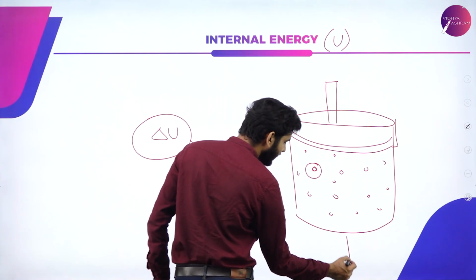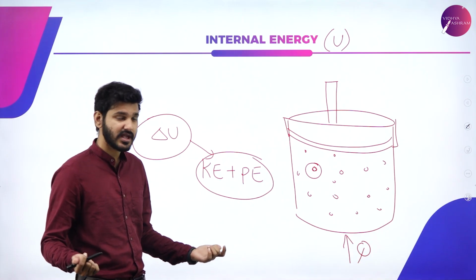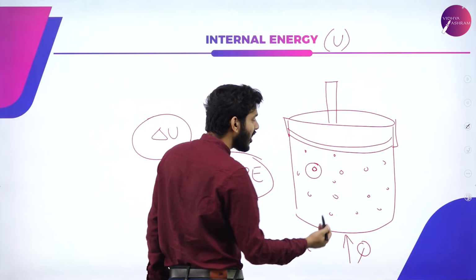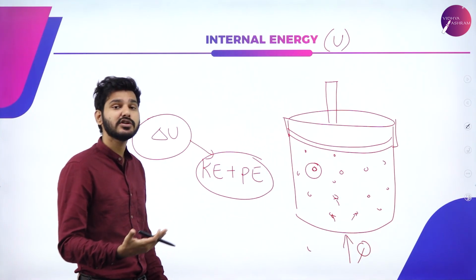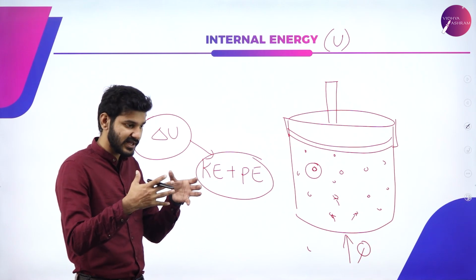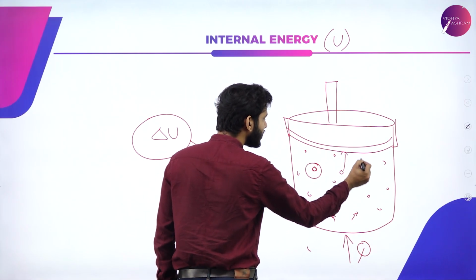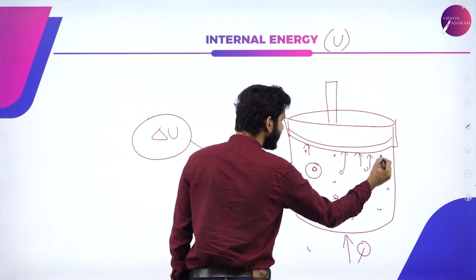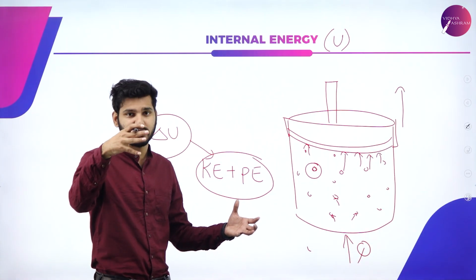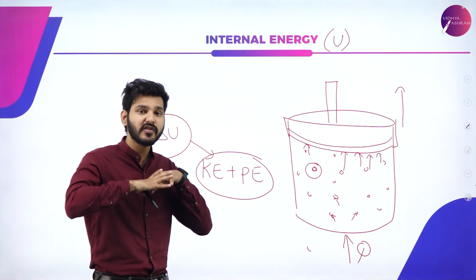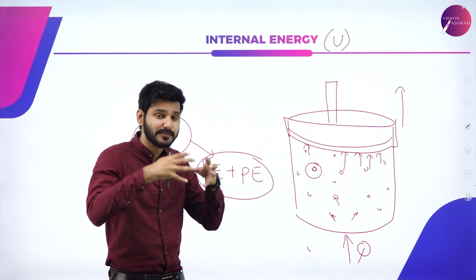So if I give heat to this particular system, what will happen? This thermal energy, or simply heat, will be absorbed by the individual molecules, and they will try to move even faster. That is, when you heat a gas, it expands, which means that these small molecules will be hitting the walls of the container, which causes the piston to rise up. So the gas is expanding. The gas can only expand when the molecules are moving at a higher speed, hitting the walls of the container.